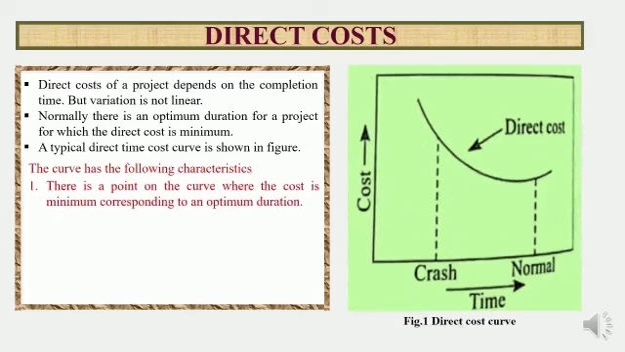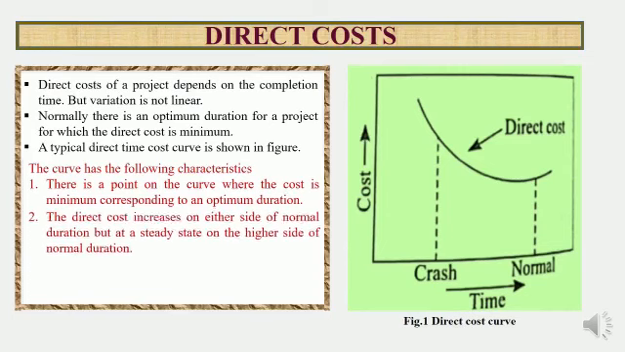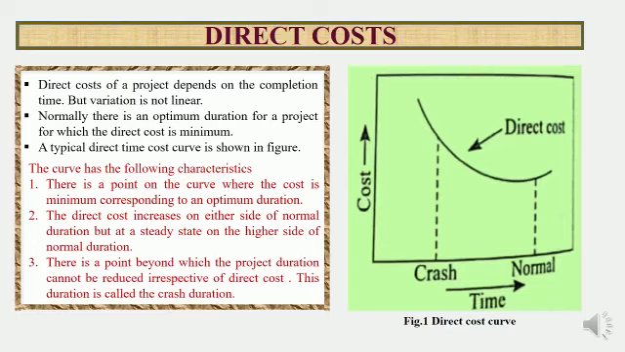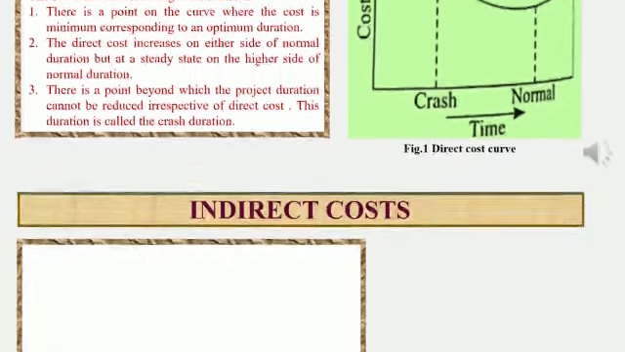The curve has the following characteristics. First one, there is a point on the curve where the cost is minimum corresponding to an optimum duration. Next one is that the direct cost increases on either side of normal duration but at a steady state on the higher side of normal duration. Then there is a point beyond which the project duration cannot be reduced irrespective of direct cost. This duration is called the crash duration. Direct costs.